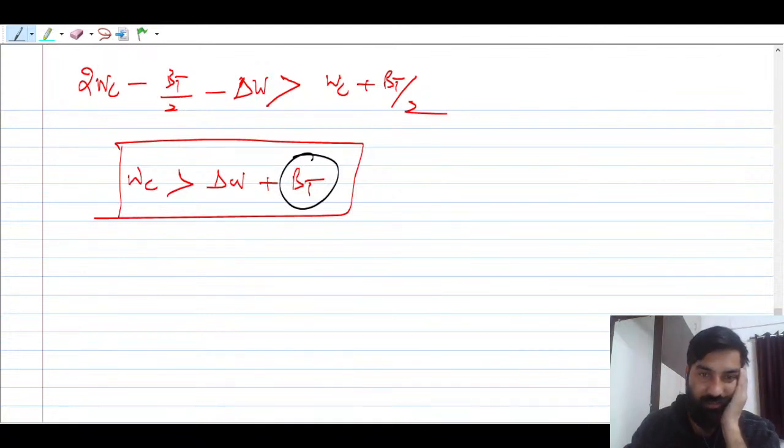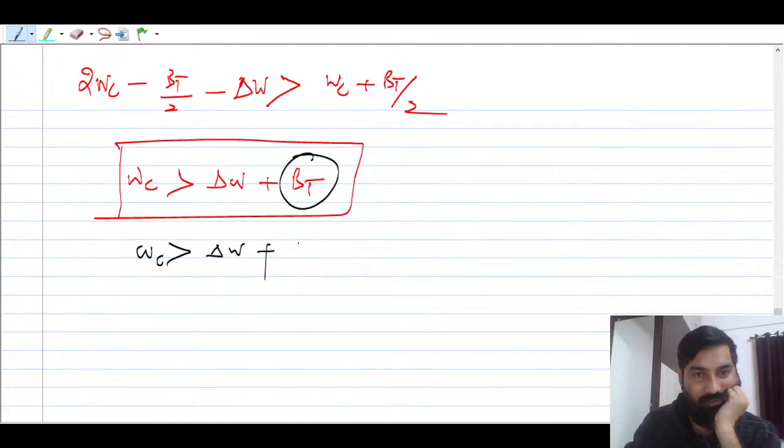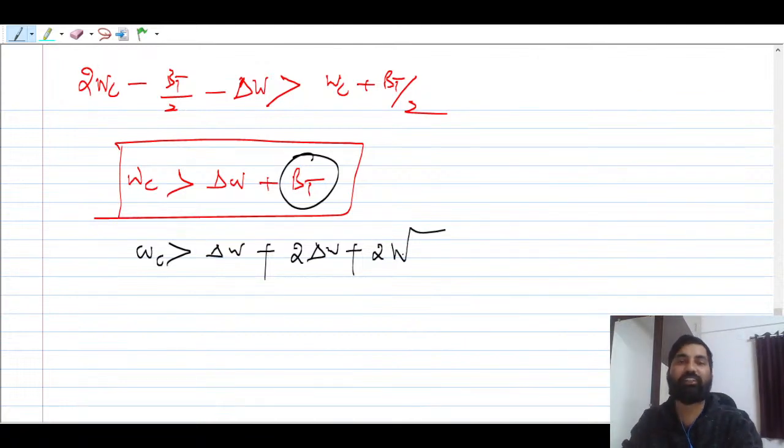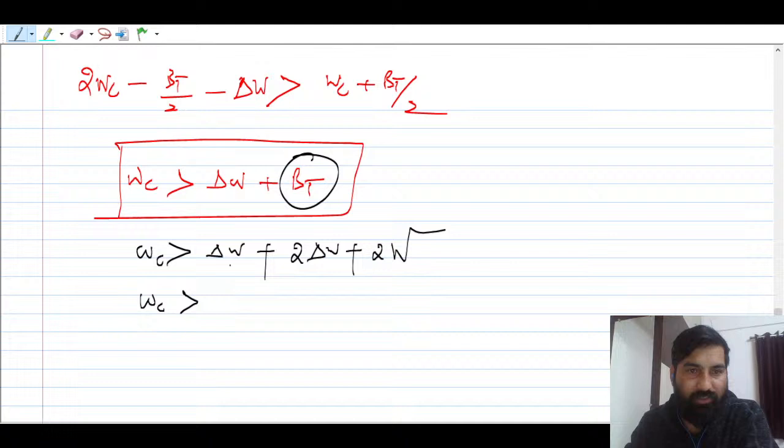आपको ये याद रखना है. So this is nothing but omega c, delta w plus, this is after passing. So you can say this is nothing but 2 times of delta omega plus 2w. That is nothing but the message signal frequency. Now omega c is going to be, you can say, this is nothing but 3 delta omega plus 2w.